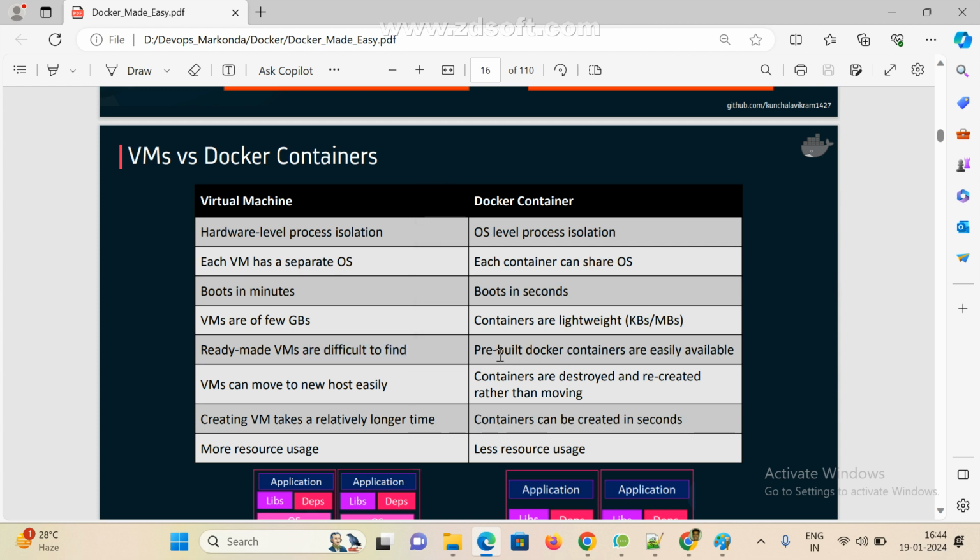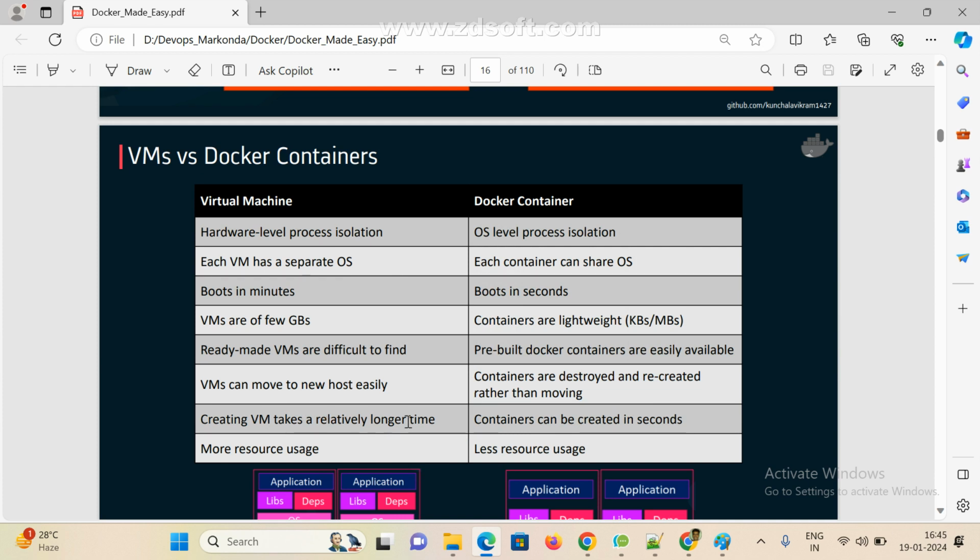So here we can already use existing images and all, with the help of which we can create containers. VMs can move to a new OS easily. Containers we can easily destroy and easily recreate, rather than moving. So whenever you need, we can create; if you don't want, we can delete it also.